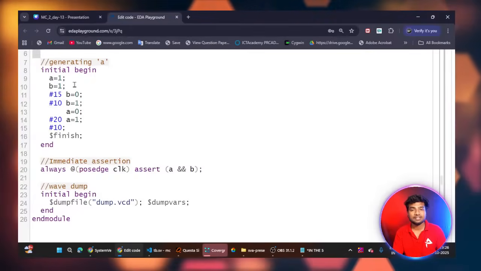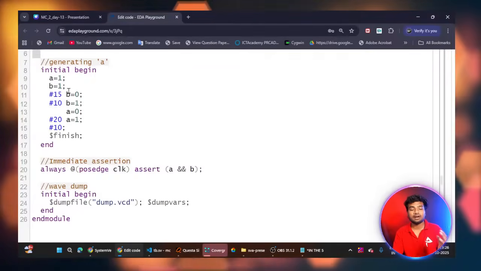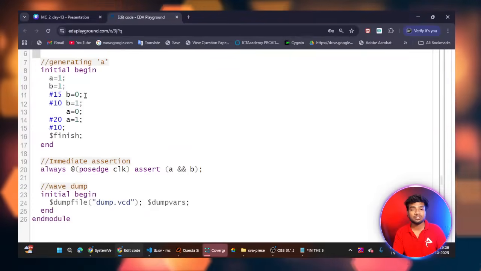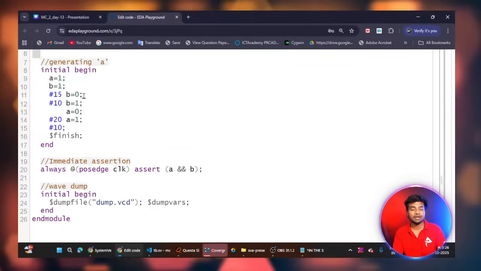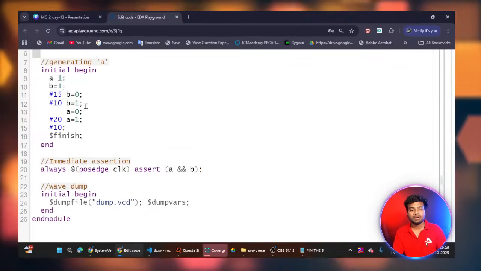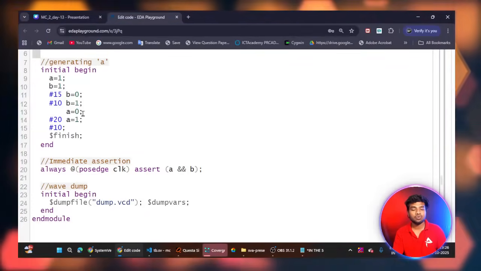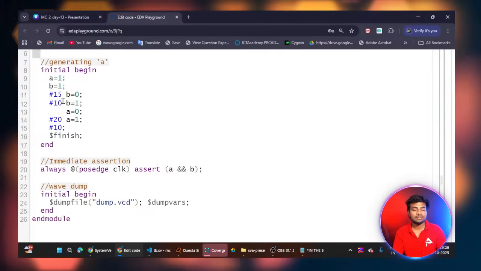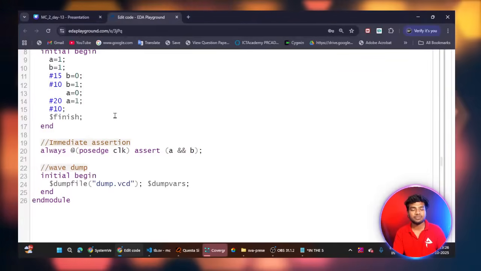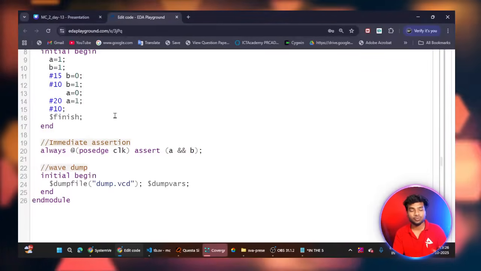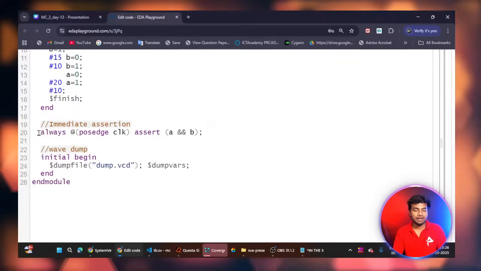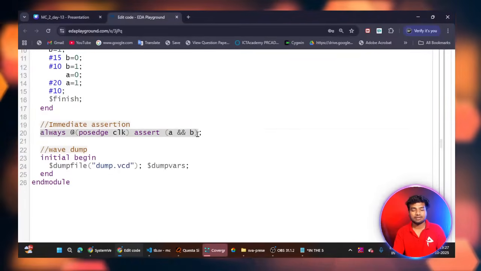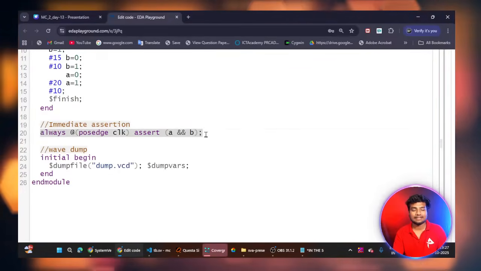So at the initial stage of simulation, after 15 nanoseconds, I'm changing my stimulus. I'm changing my input: B having 0, B having 1, and then A having 0, A having 1. After that some delays, okay. With respect to delays, I'm changing my stimulus. So here I am writing the assertion. I'm writing the immediate assertion, okay.